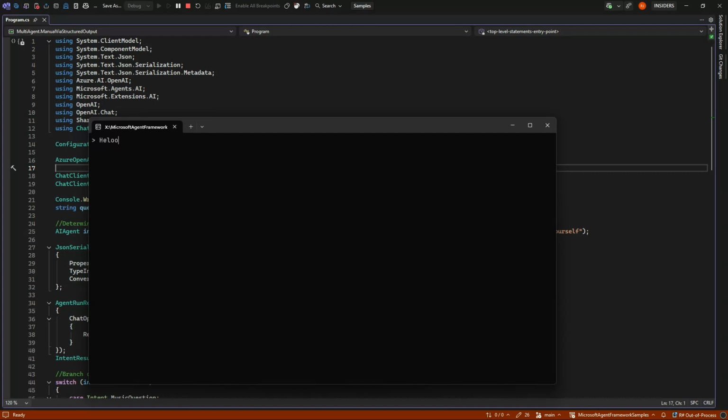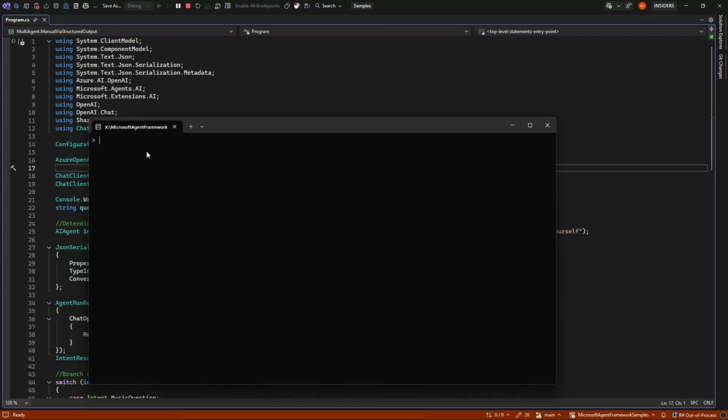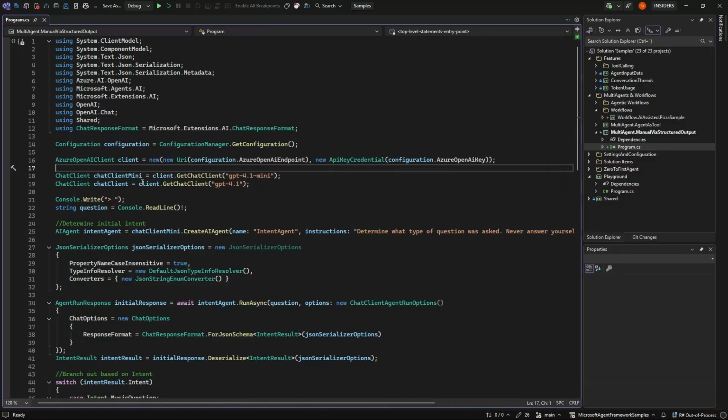But if we just say hello to it, it will detect that it's an other question in this case and just greet us. But if I run it again and ask who is ABBA, it will detect that it's a music question and it gives an answer back. Right now I've set it so it's not allowed to write long text, so that's the reason for the short answers here. But let's see how this is implemented.